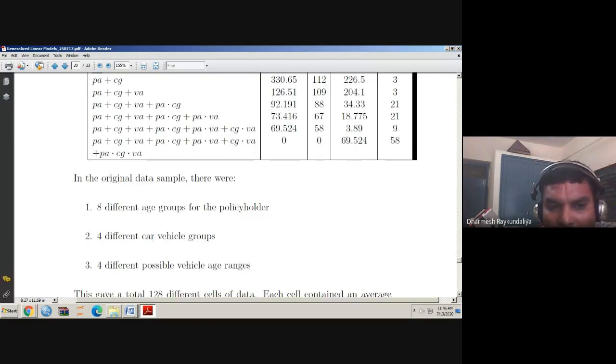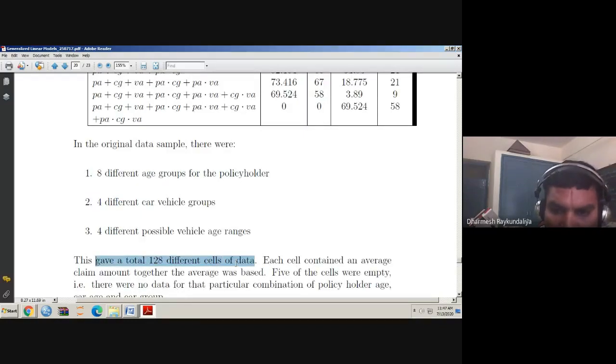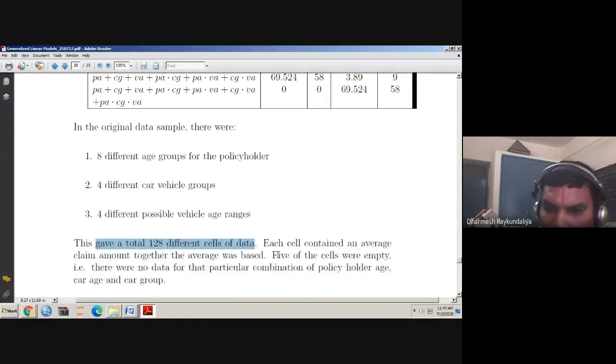In original data, 8 different age groups of policyholder. How many age groups are given? 8. How many car vehicle groups are given? It is 4. And what is the vehicle age group? It is 4. So if you multiply 8 by 4 it is 32, 4 times 4, that means 144, is it? 128, it is 128. And out of 128 possible combinations, 5 of the cells were empty. So total, how many cases do we have? 123. And each cell contained the average amount of claim.